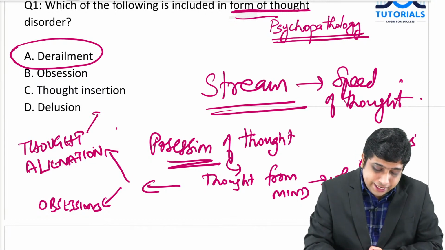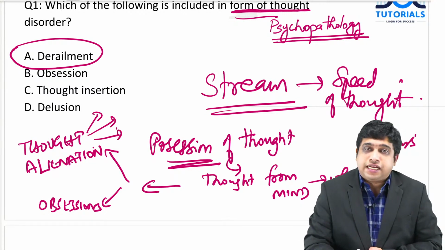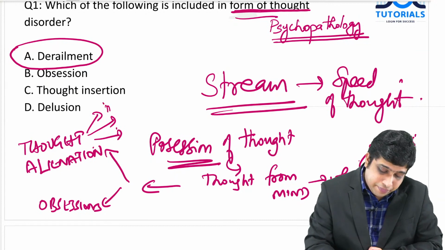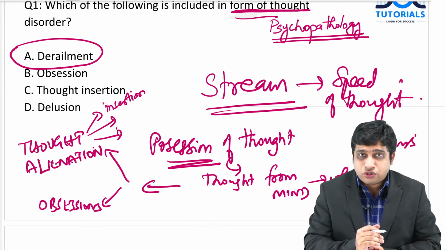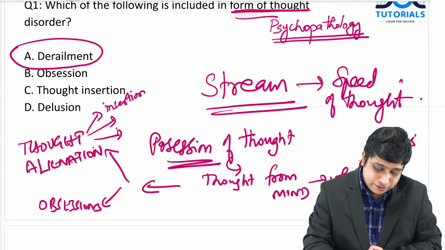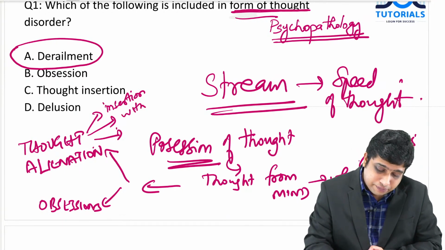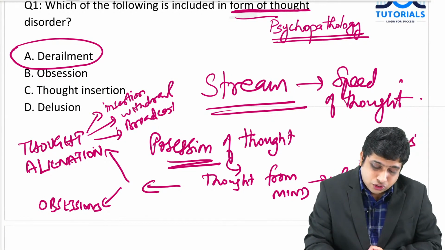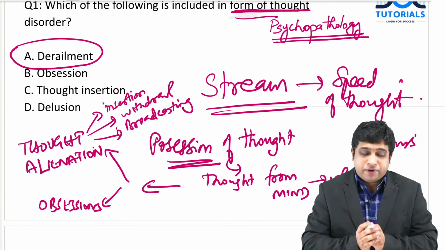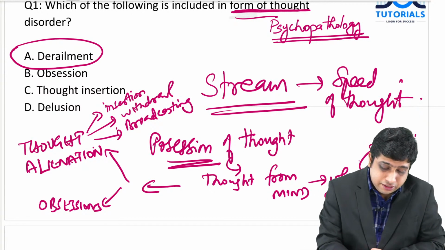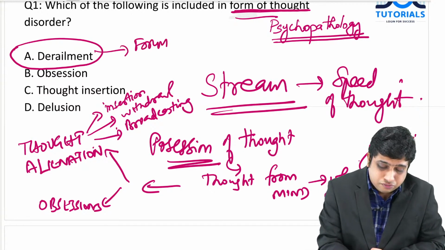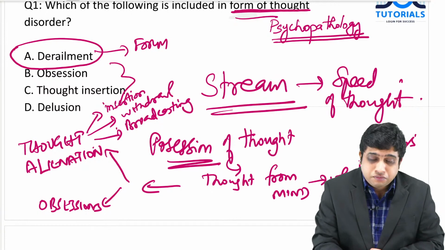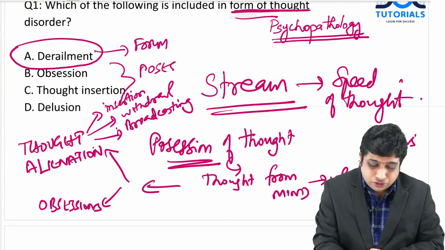Thought alienation is seen in psychosis like schizophrenia, where it can be thought insertion, like somebody else is putting a thought into my mind, these are not my thoughts. It can be thought withdrawal, somebody else is taking away my thoughts, and thought broadcasting, where my thoughts are made known to all the people. So thought alienation and obsession are both disorders of possession of thought.